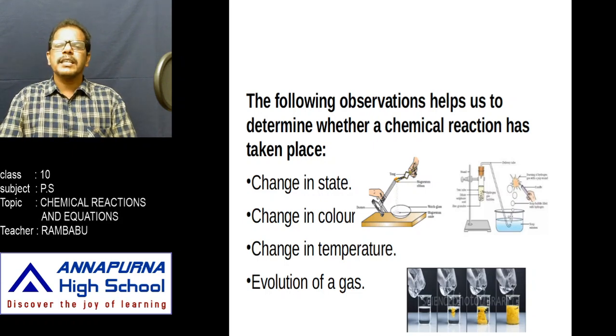What is this white ash formed? It is nothing but magnesium oxide. Observe this. In this case, the initial substances are magnesium and oxygen, and the newly formed substance is magnesium oxide. If you observe the chemical formulas: magnesium Mg, oxygen O2, magnesium oxide MgO.